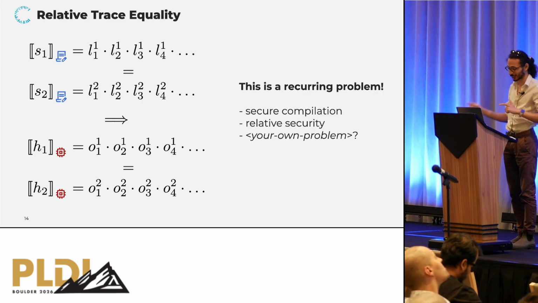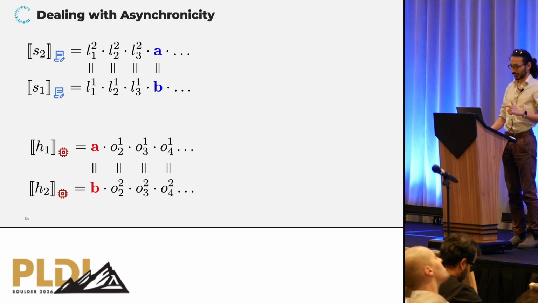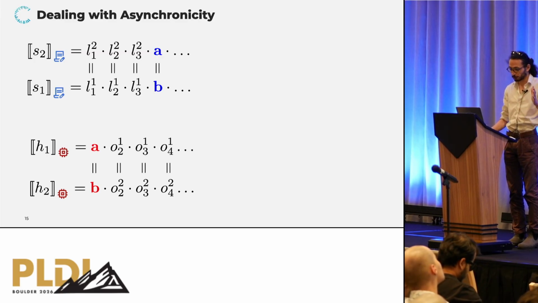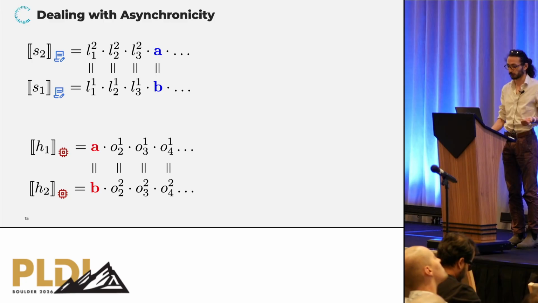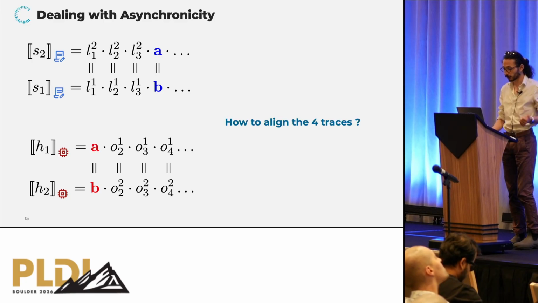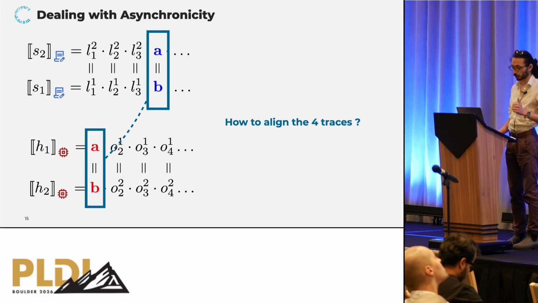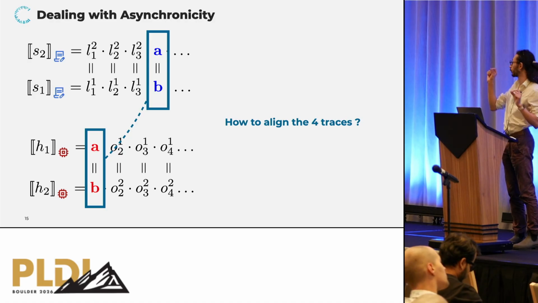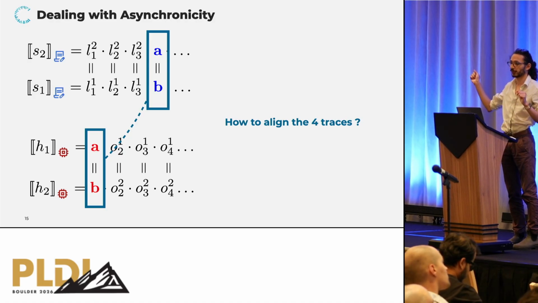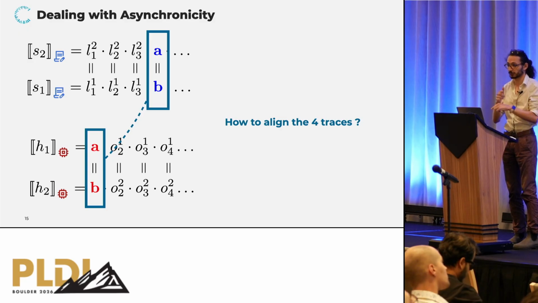We are very interested. Okay, so one of the big problems when trying to prove this property is that we have 2 traces or 4 traces coming from 2 different semantics. There is no reason to believe that they're perfectly aligned or perfectly synchronized. And in particular, it might very well be that to prove an equality between the second 2 traces, we need to exploit an equality that happens at a much later point, for example, in the first 2 traces, and vice versa, by the way.